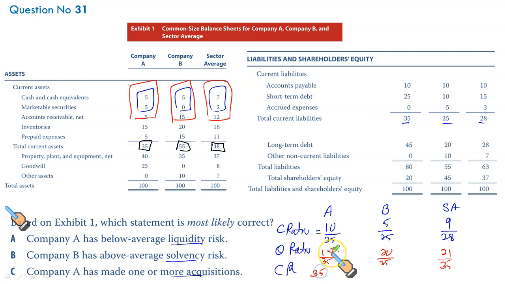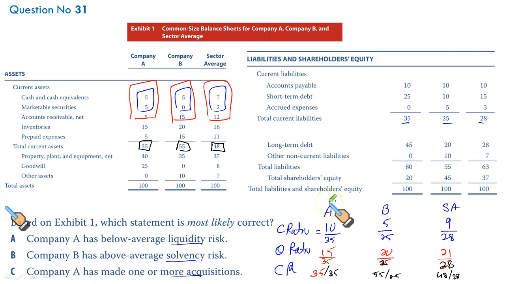The last one, given in black, is current assets: 35 by 35, 55 by 25, this one is 25, sorry, and this one is 28. 55 by 25. And lastly, it's 48 by 28. We need this data for the next question also, so we're just taking this specific effort for the other parts as well. Now we have laid down the data. Let us compute these one by one.